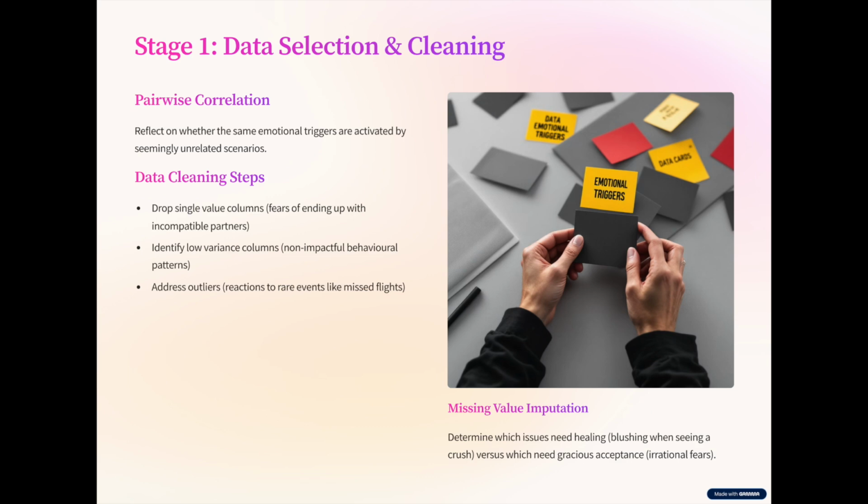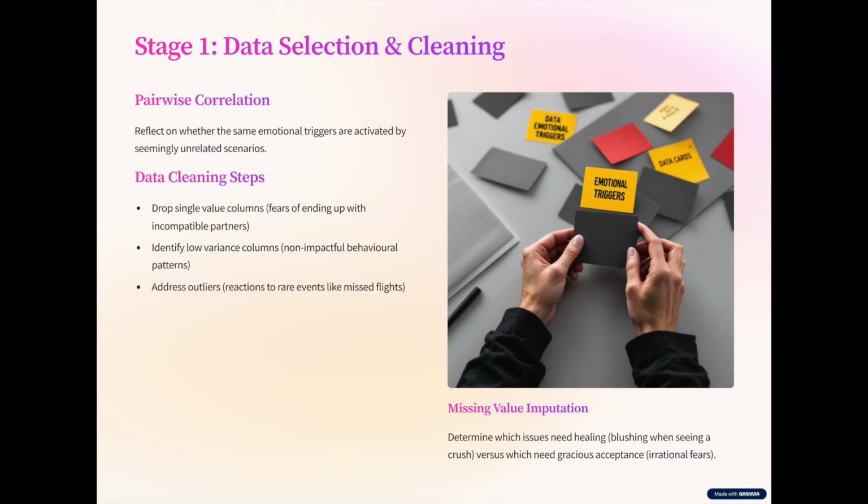Stages. Data selection implies, well, as you guessed it, choosing what data to work with, or in our self-awareness journey, what experiences or behaviors to examine. A key issue to consider is pairwise correlation, or quantifying the strength and direction of the linear association between a pair of variables in a dataset. So, pairwise correlation advises us to reflect whether the same trigger is activated by apparently unrelated events or scenarios in order to effectively address it.